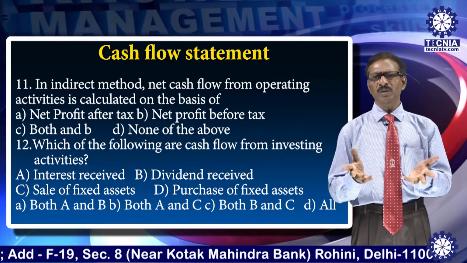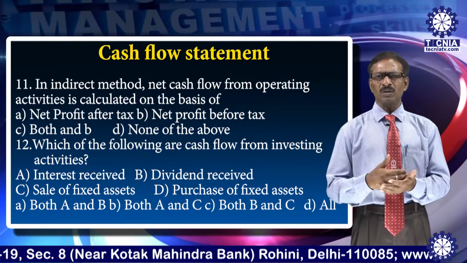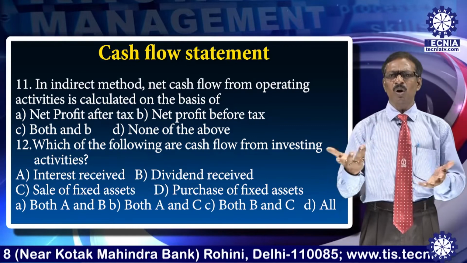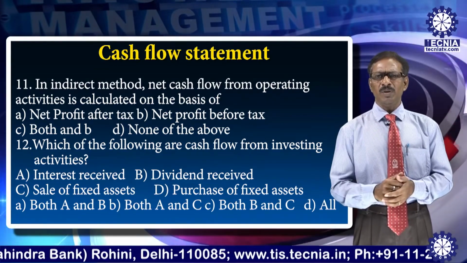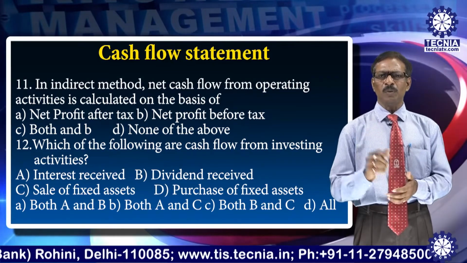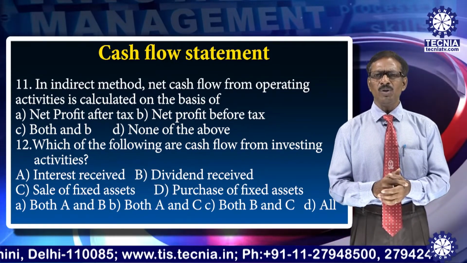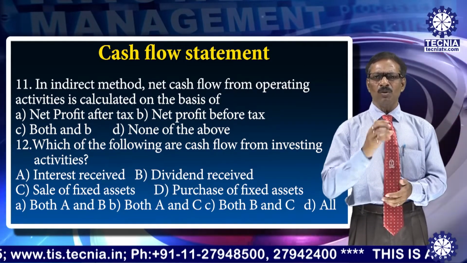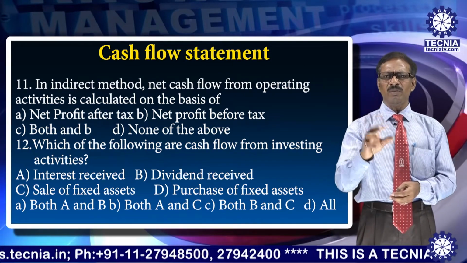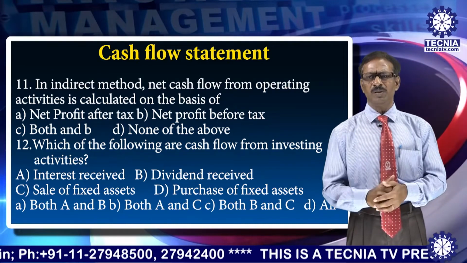Next question is, which of the following are cash flow from investing activities? The investing activity relates to the acquisition of assets, or selling of assets. So interest received, dividend received, sale of fixed assets and purchase of fixed assets. You have to say which one is correct. Yes, it is D. In that case all the activities given here come under investing activities.